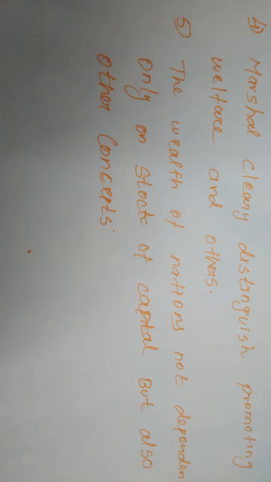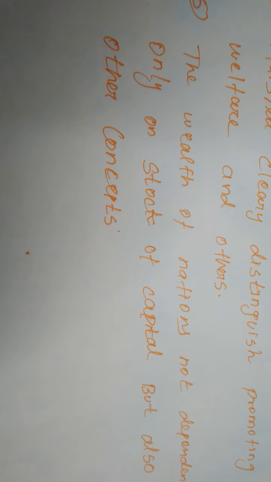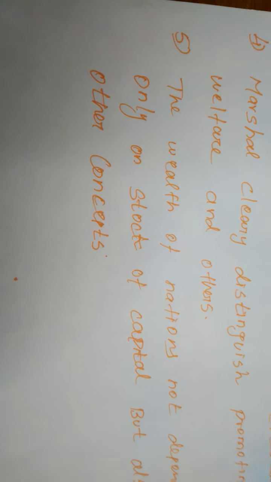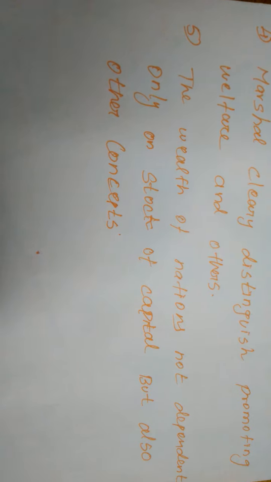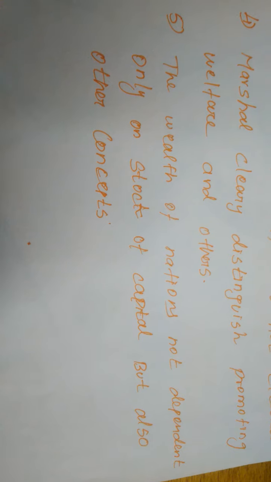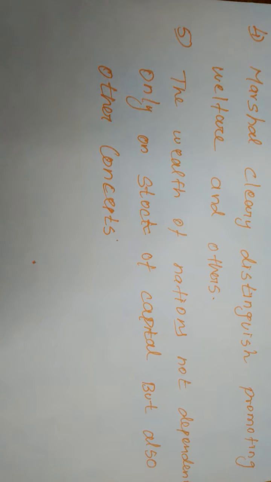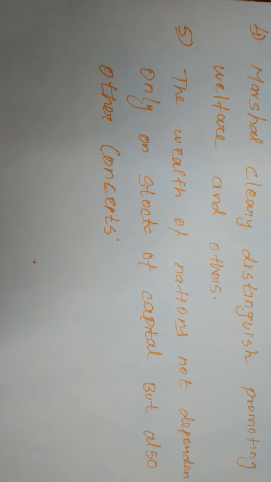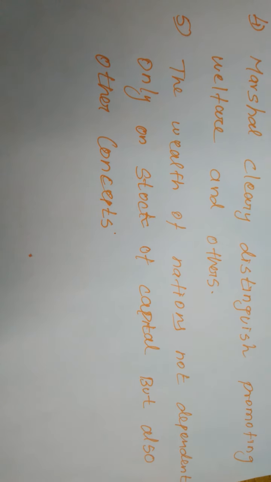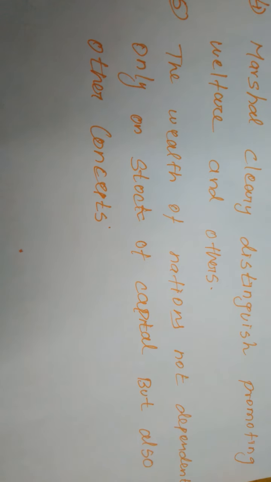So the wealth of nations depends not only upon the stock of capital but also on other concepts, meaning social, cultural and political concepts. But that did not happen, and still it is not happening in some nations. So the wealth of a nation or the welfare of people depends upon mankind, but on the other side it depends upon other concepts. But Marshall failed to differentiate these two concepts.